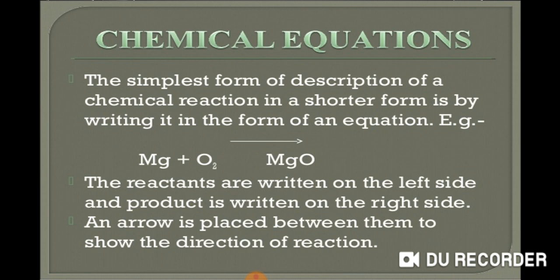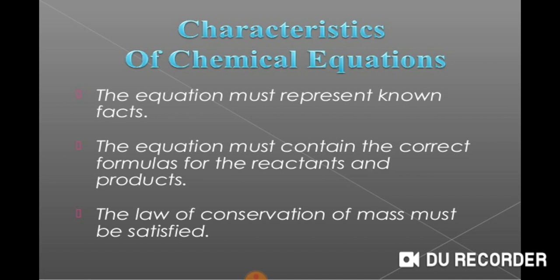And this equation is not balanced. So in order to balance it, I will give another lecture on how you are going to balance it, and it will also come in the next slides as well. So this is how we write a chemical equation. We put an arrow in between, and the arrow shows direction in a chemical equation.